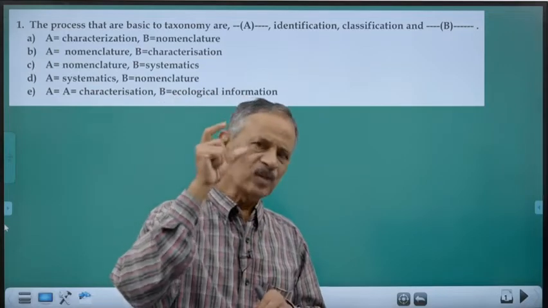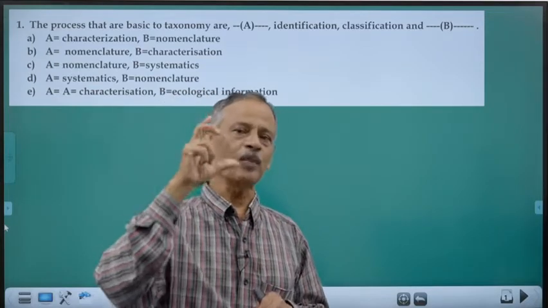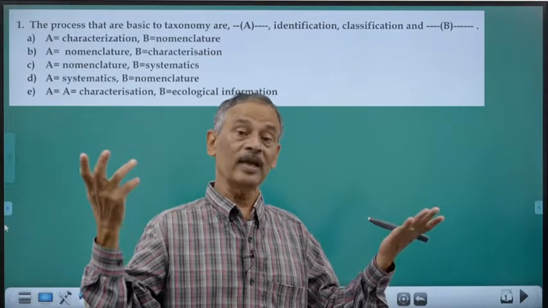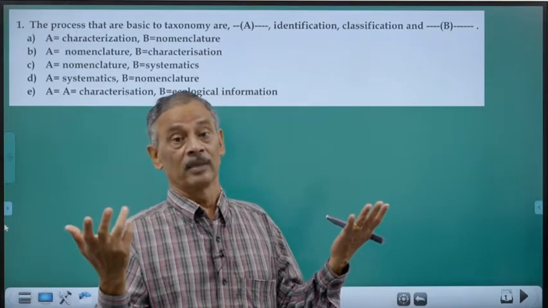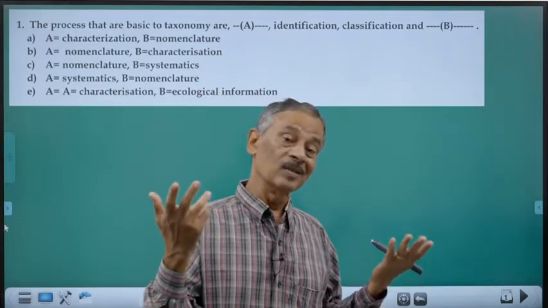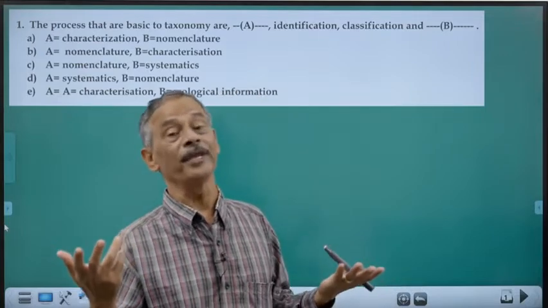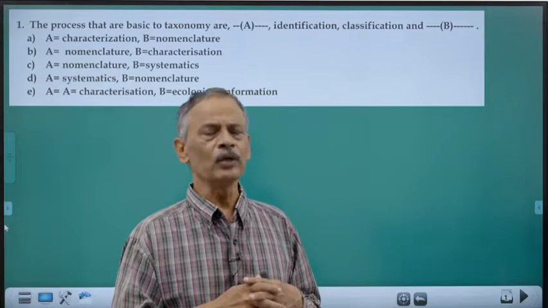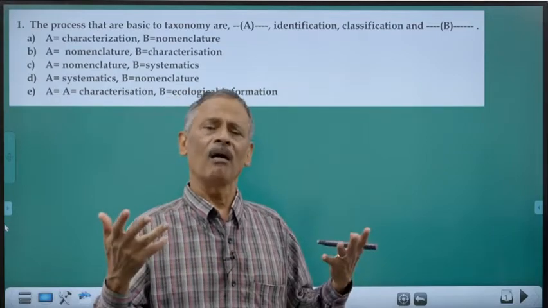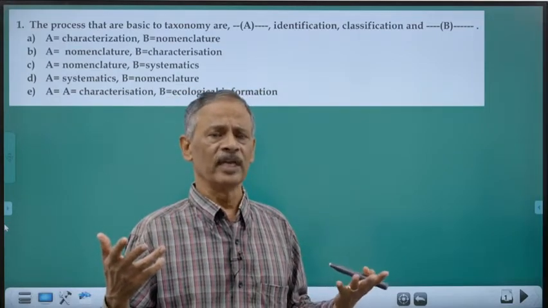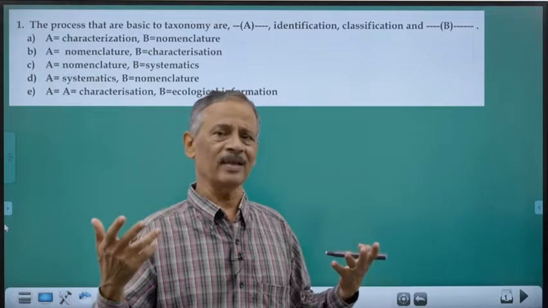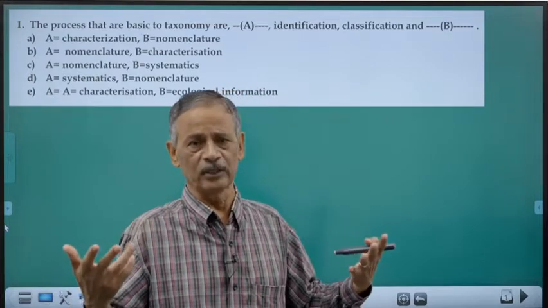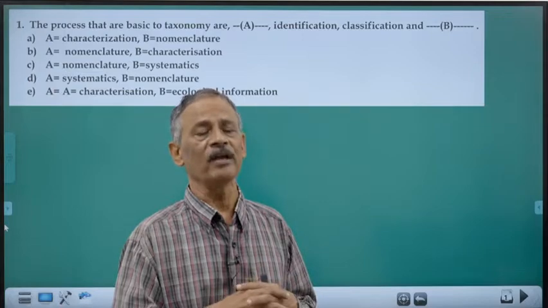So the basic one in the study of biology is, we know that living things are ranging between 1.7 to 1.8 million species, and we cannot study all these organisms. Even if you allot the entire lifetime for the study of biology, nobody is capable of studying all these things.